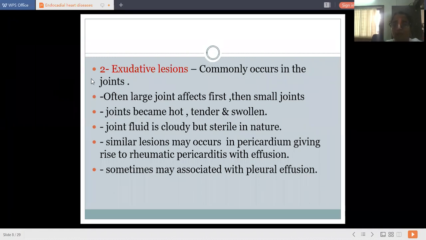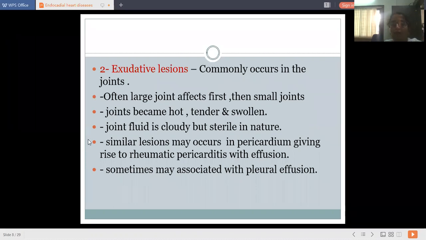The exudative lesions are commonly found in the joints. The large joints get affected first, then small joints. Joints become hot, tender, and swollen. The joint fluid is cloudy, although it is sterile in nature. We could not find any organism in that particular fluid, so we call it sterile fluid. Similar lesions may occur in the pericardium, giving rise to rheumatic pericarditis with effusion. Sometimes it may be associated with fibrinous pericarditis.